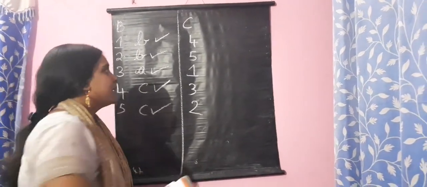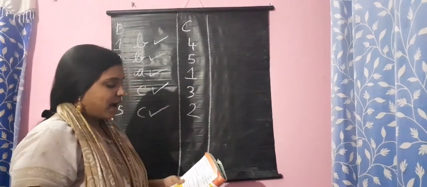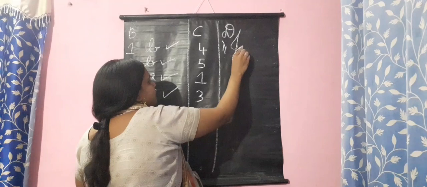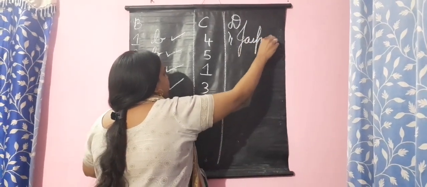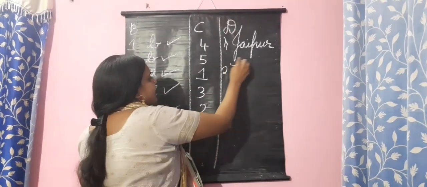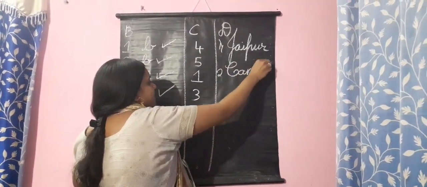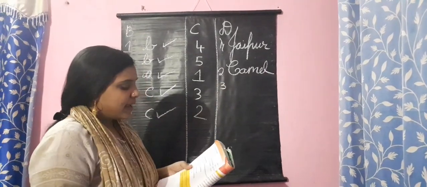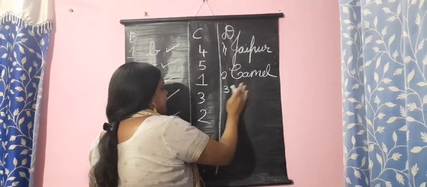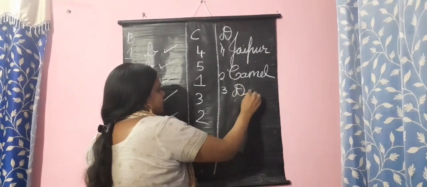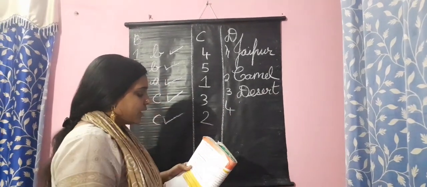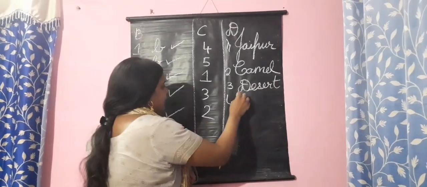Next, give one word. Pink City of Rajasthan is what? Jaipur. Useful animal of the desert? Camel. Large area covered with land where river water is very little is desert. People who travel on camels across the desert in a group are called a caravan.